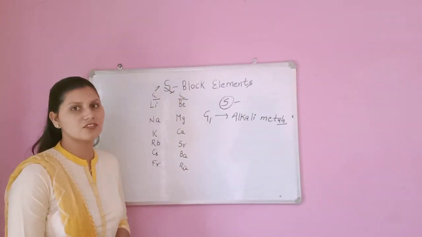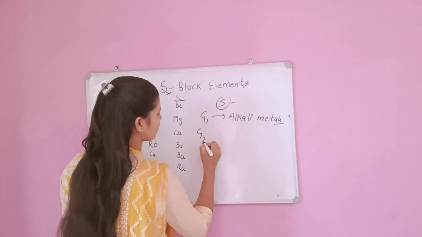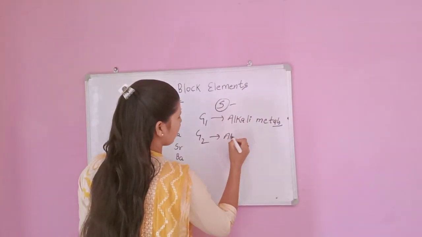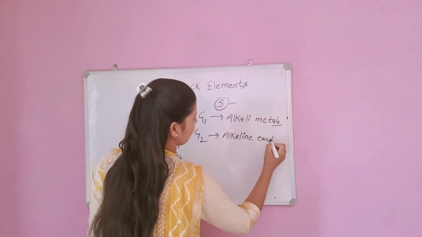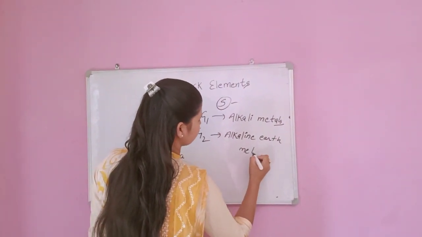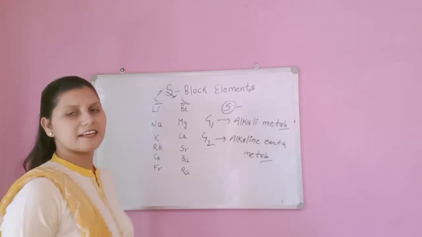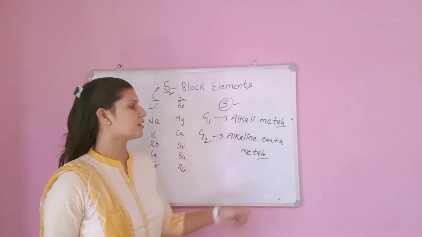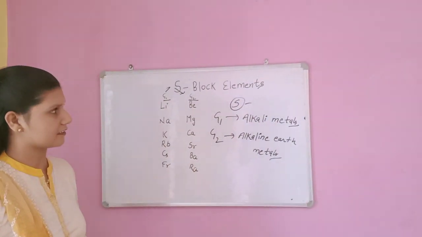Due to their basic nature, these metals are known as alkali metals, and group 2 metals are known as alkaline earth metals, because their oxides and hydroxides are also basic in nature and they exist in the earth.